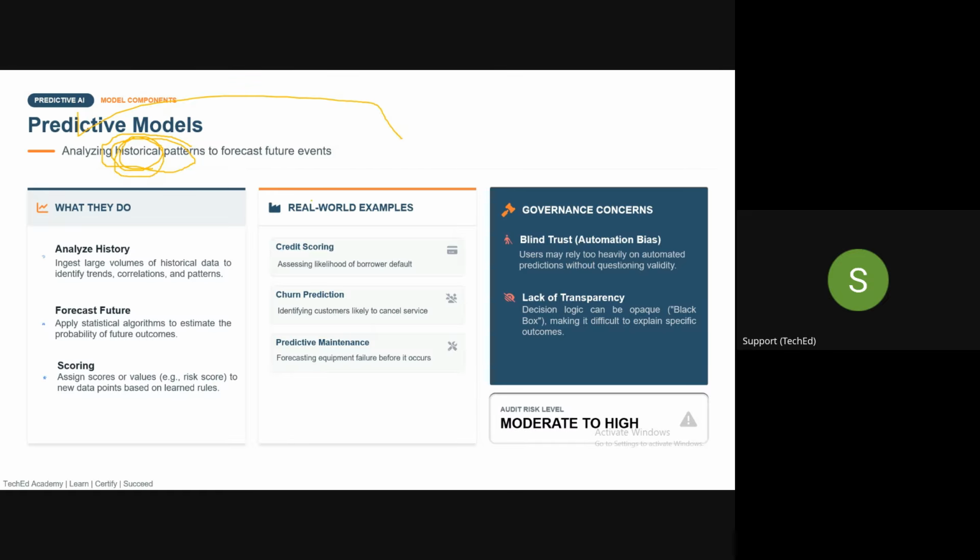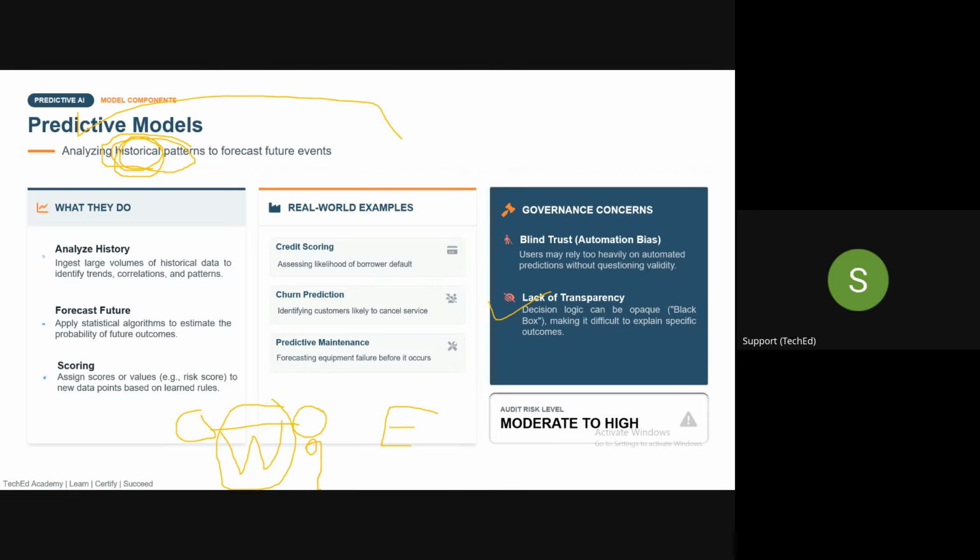Now, in this kind of model, what governance concerns could there be? The main area of concern in the predictive model is lack of transparency. Suppose there is no explainability in the predictive model. For example, I've given the data and the model gives me the output, but if I ask why, that why is missing.